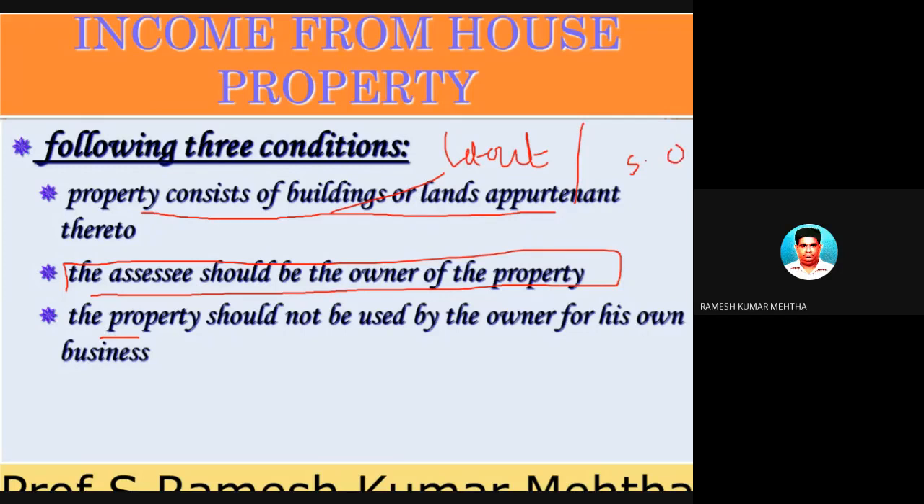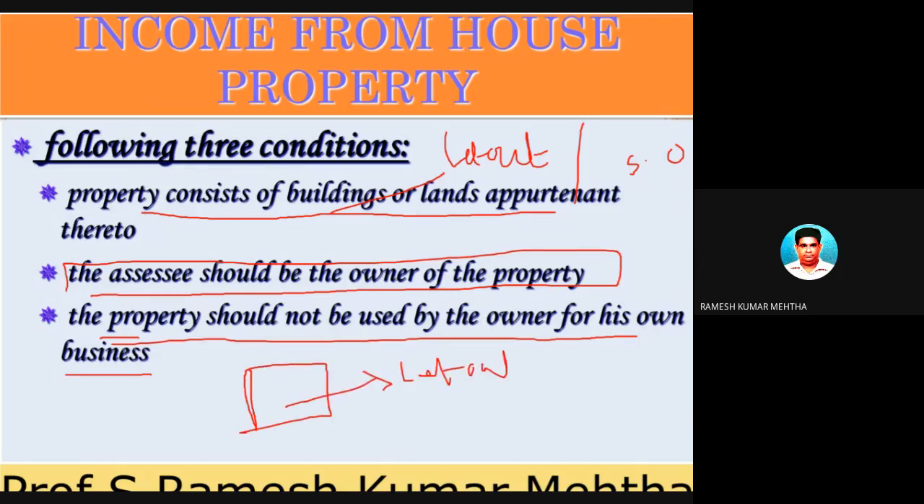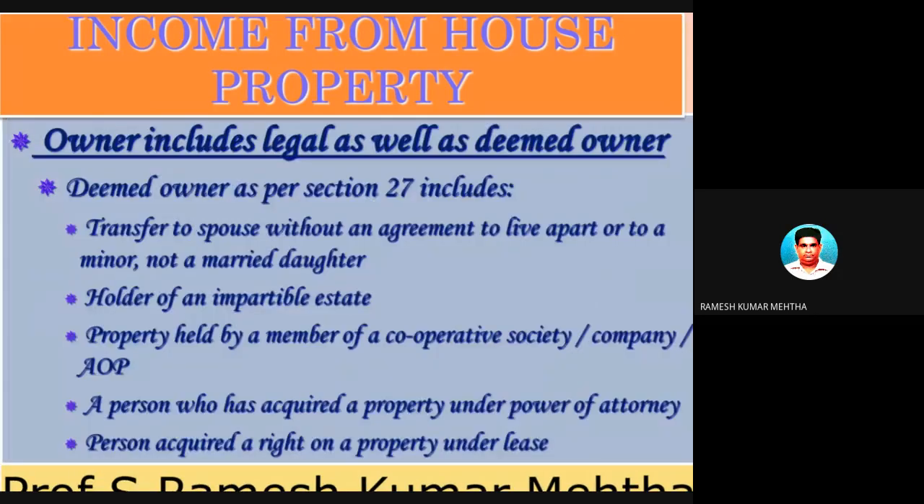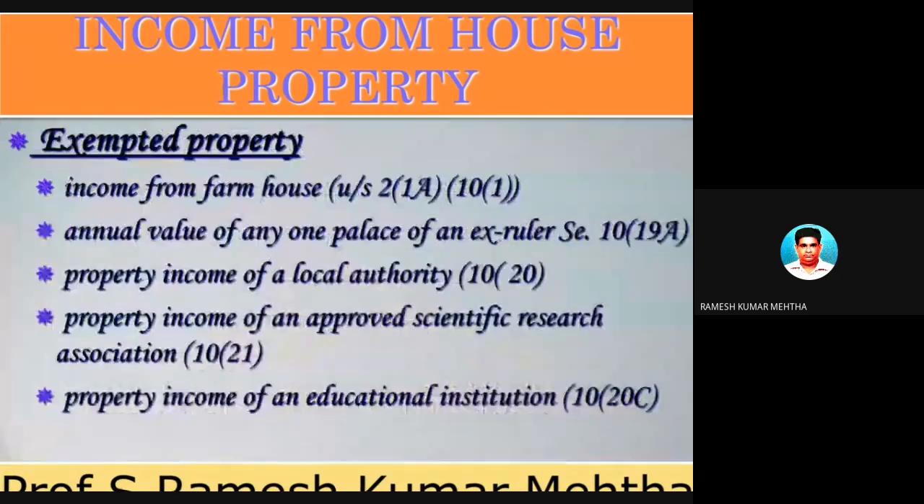So I will take back my words. The property should not be used by the owner for his own business. When there is a building like this, either it should be let out or it should be self occupied for his own purpose, but it should not be used for the purpose of the business. If it is used for the purpose of the business, then it is not charged under the head income from house property.